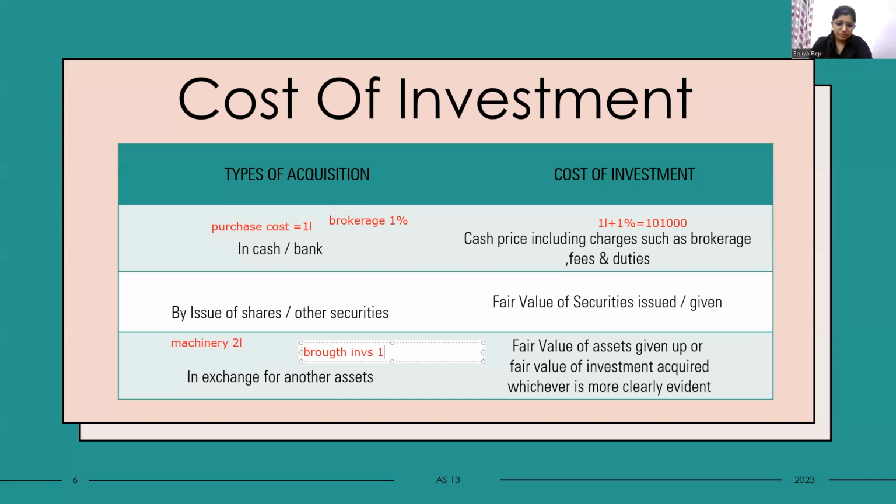So which amount is clearly evident for us? The value of the machinery is clearly evident for us. So the cost of the investment is said to be the value of machinery, that is 2 lakh. That means whichever value is clearly evident for us will be the cost of investment. Just keep that in mind. That is cost of investment.